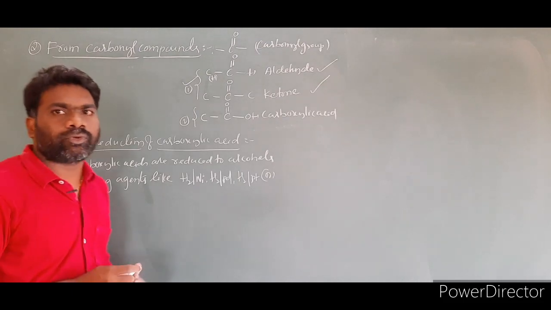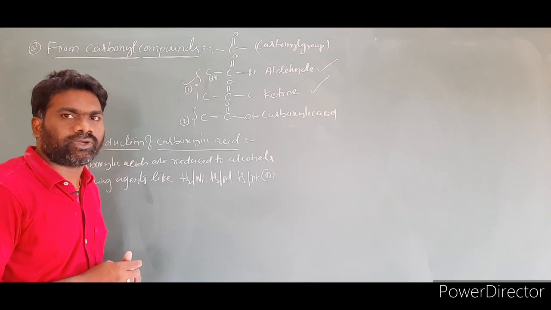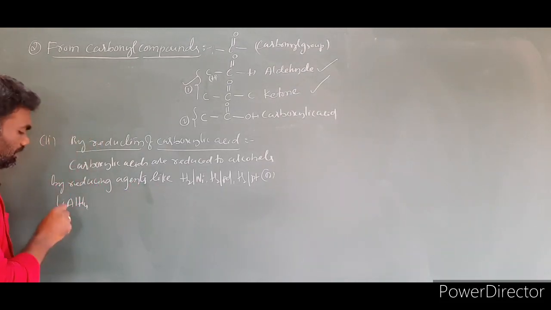So sodium borohydride cannot reduce the carboxylic acids into alcohol. This is another exception. So lithium aluminum hydride.